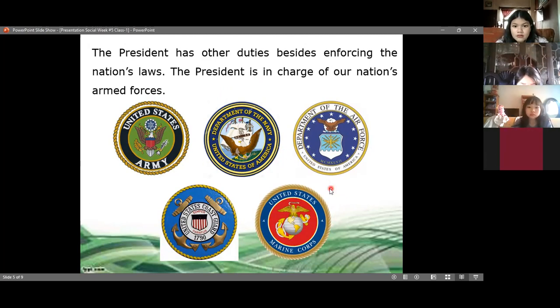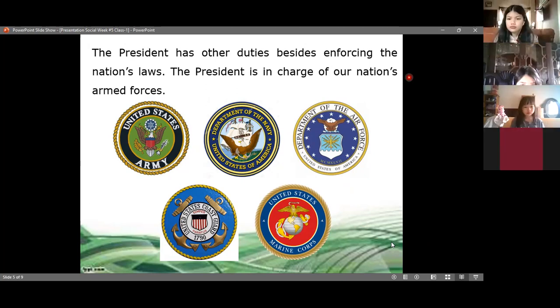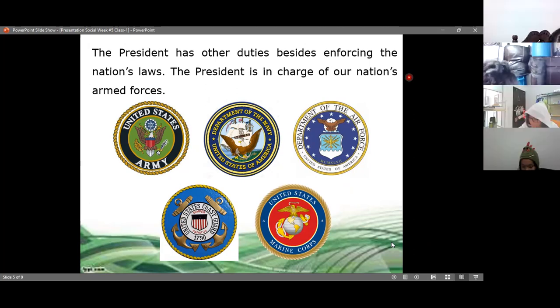Obviously, he is going to have different people in charge of helping him in each of these departments, but he's the one that is in charge in general of all these armed forces, helped by the cabinet and all the people that are going to help him with these duties, with these responsibilities.